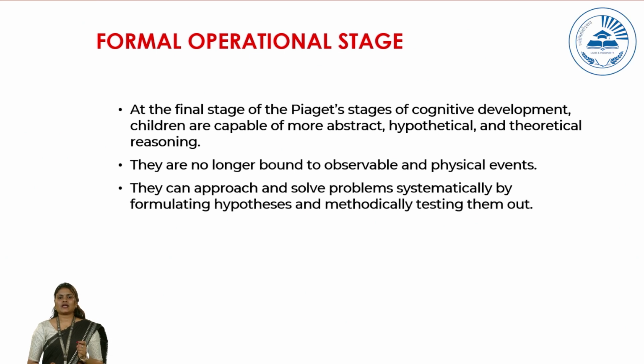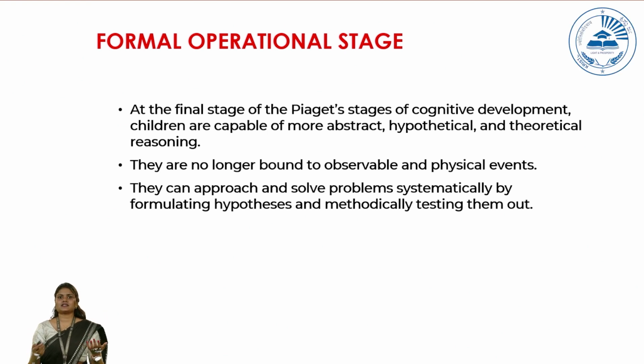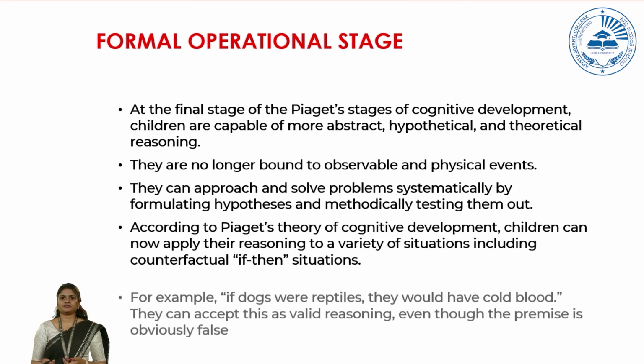They can approach and solve problems systematically by formulating hypotheses and methodically testing them out. Since they have now understood the concept of how, even for things which do not exist, they start formulating hypotheses and then they try to test them out.